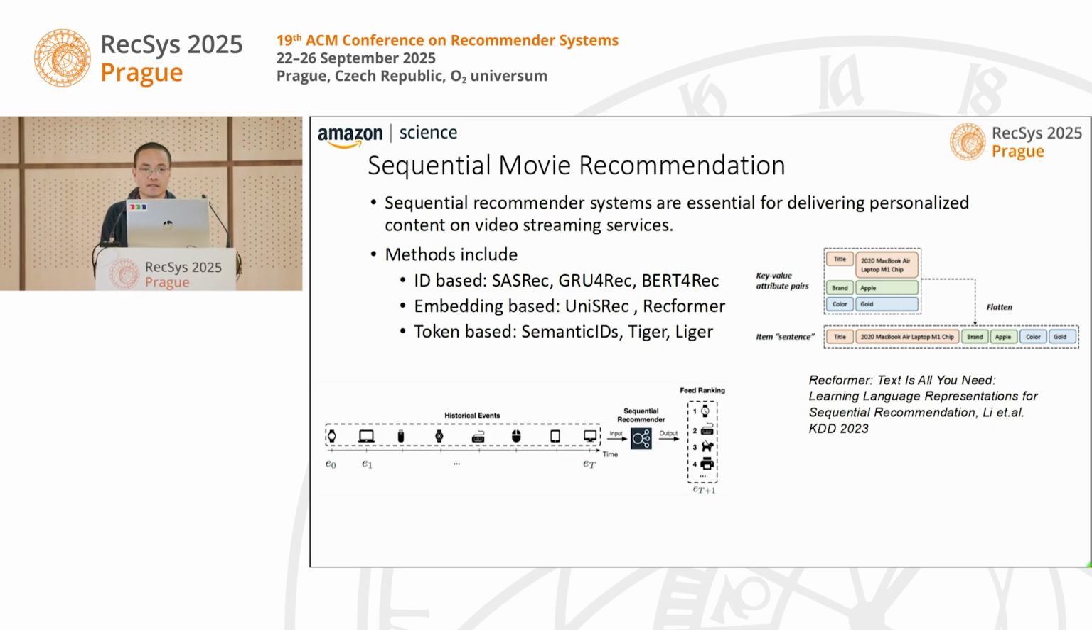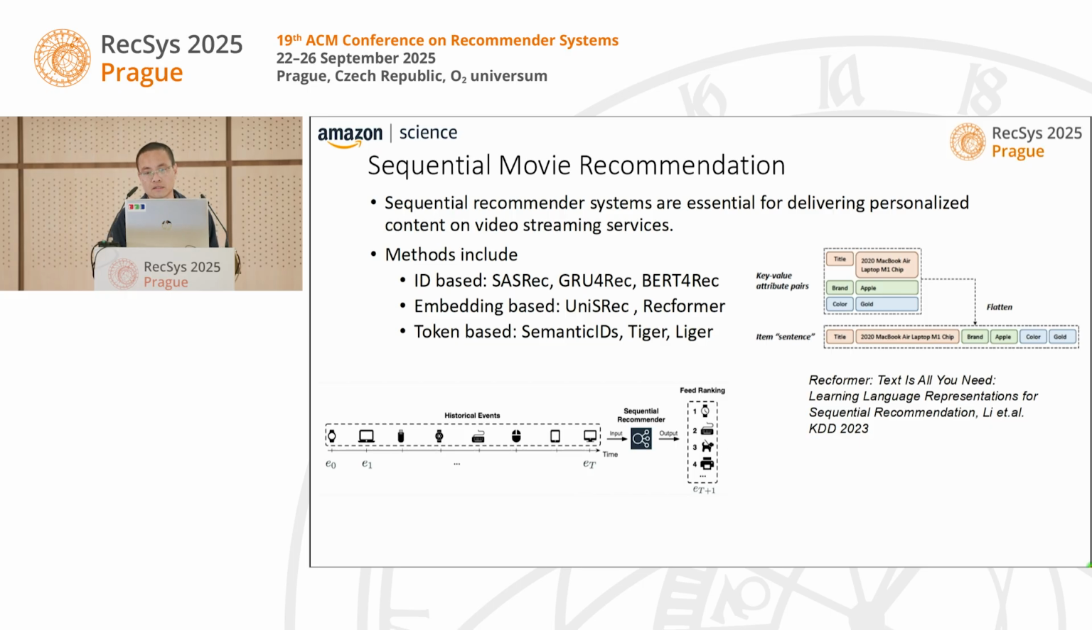And the methods include ID-based, and then most recently we have embedding-based and token-based. And then we're going to concentrate on embedding-based and token-based because those are going to be more flexible, include more semantic features, and it's going to be applicable for cold start items as well. So we concentrate on embedding based and token based as our backbone. On the right hand side, you can see the architecture of the platformer, which is the backbone that we're going to use.